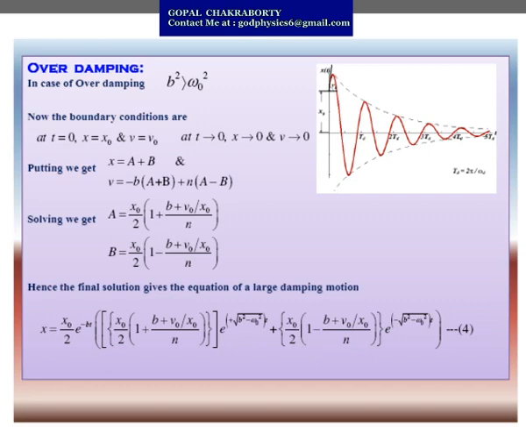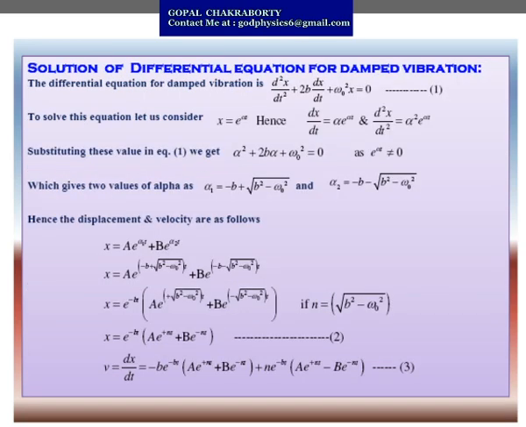So our first boundary condition is t equals 0, x equals x naught and v equals v naught. So substituting this value in equation 2 and equation 3. Here, not in equation 1, as per my video you can check, it is equation 2 and equation 3, the expression of displacement and the expression of velocity.